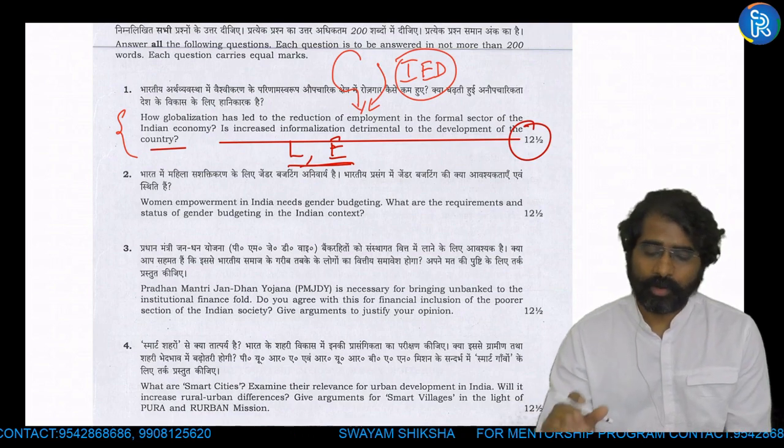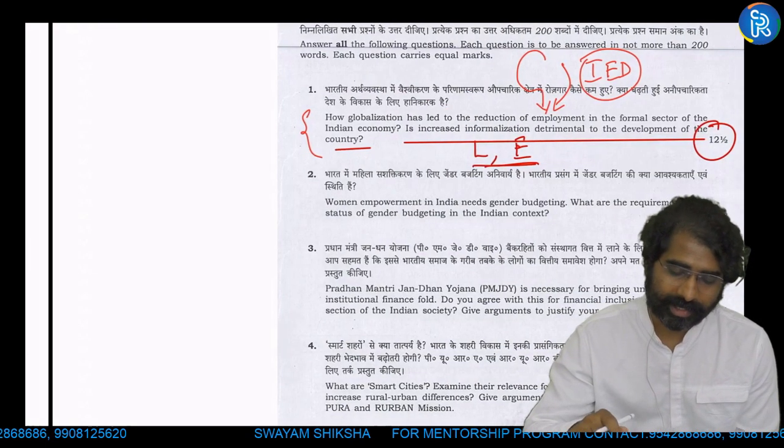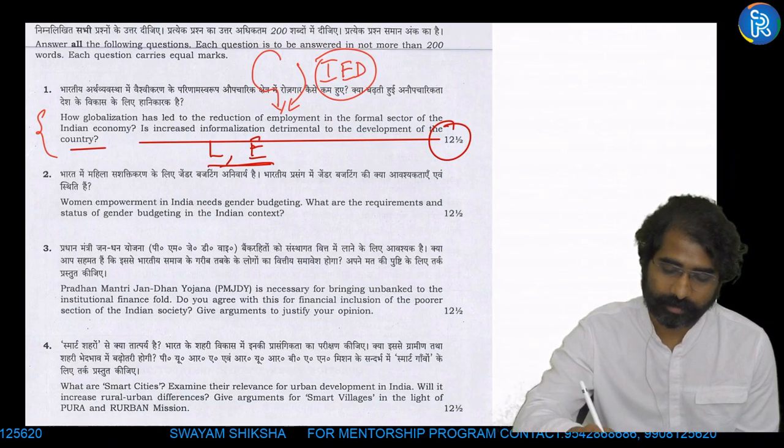This is one way. Or I can straight away talk about economic reforms here.